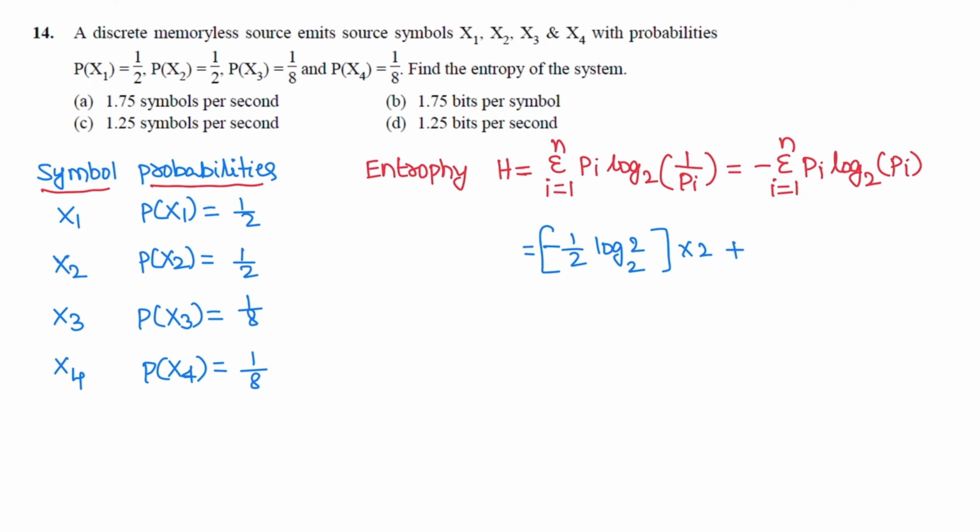Next minus 1 by 8 log base 2 of 1 by 8; for symbols x3 and x4 the probabilities are the same, so multiply by 2. On solving, its value is 1.75. For entropy, the unit of information is bits per symbol. So the correct option is 1.75 bits per symbol. Symbols per second is wrong. The correct unit is bits per symbol.